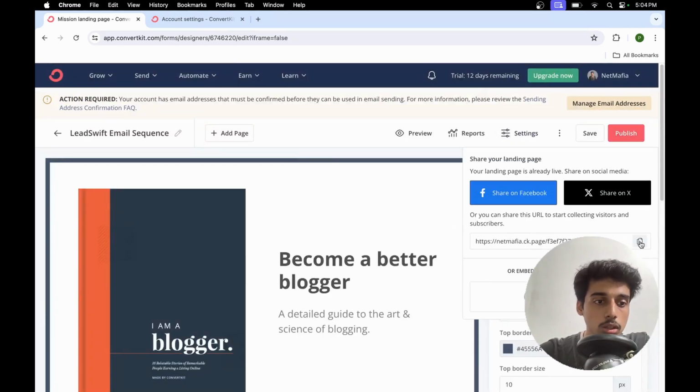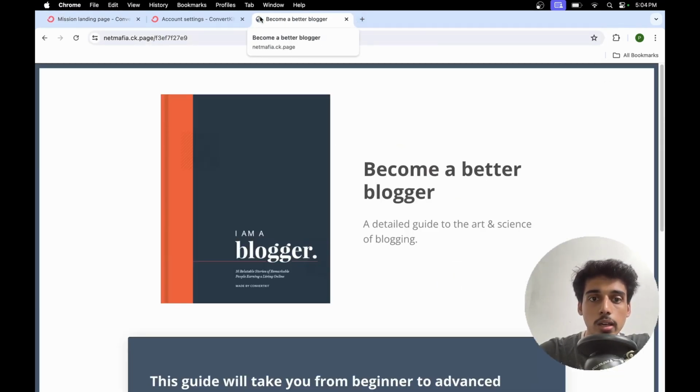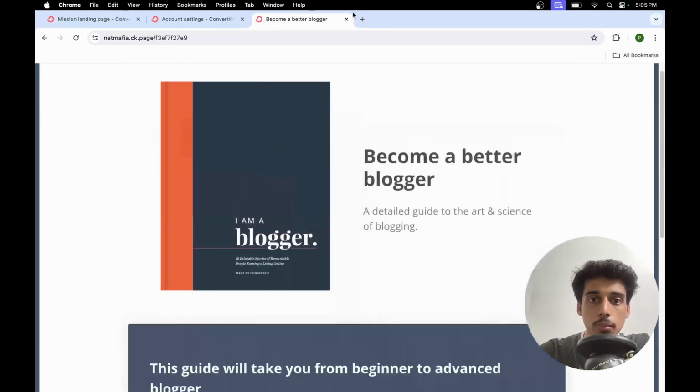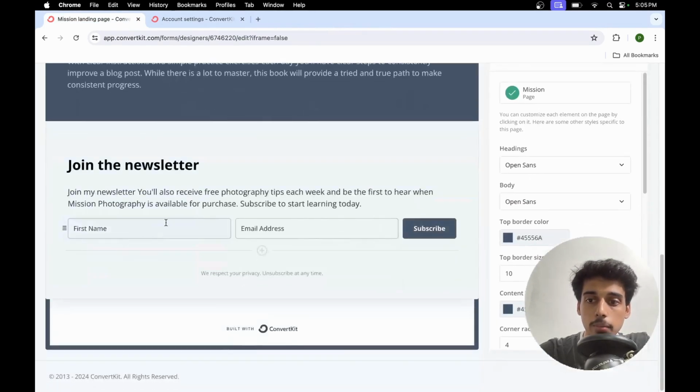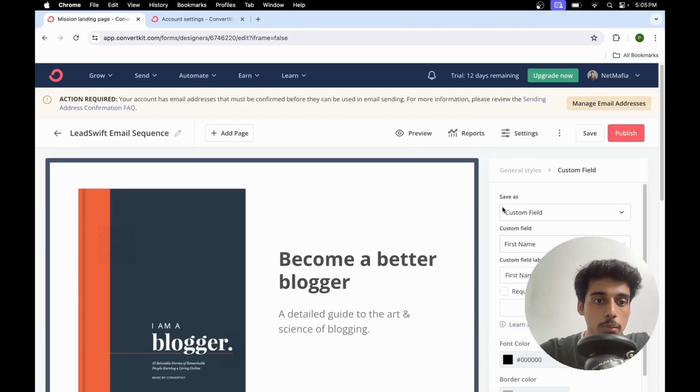If I just click on copy this URL and if I come here and if I paste this URL, let's see what happens. So right here you can see मैं यहाँ पे email भी डाल सकता हूँ, but one thing it did not happen is मुझे यहाँ पे name भी add करना था. You can see right here first name भी मुझे add करना था, तो this will be required.